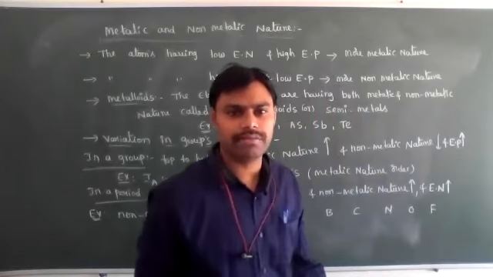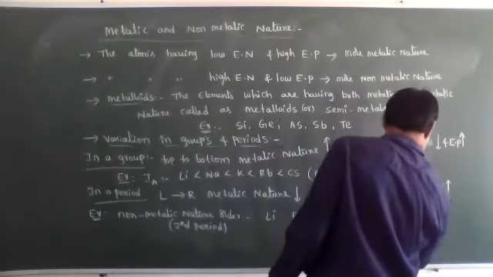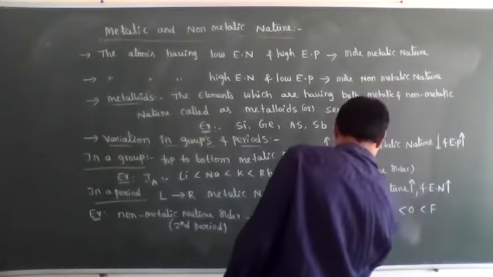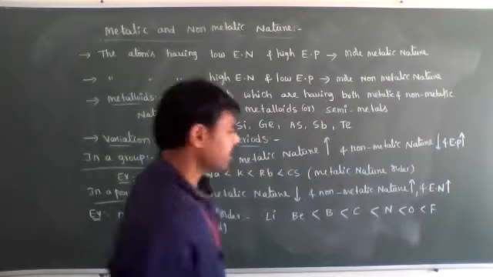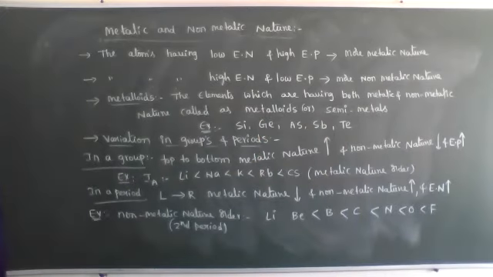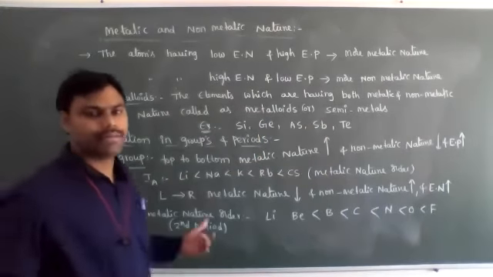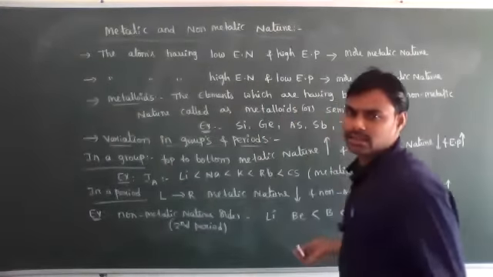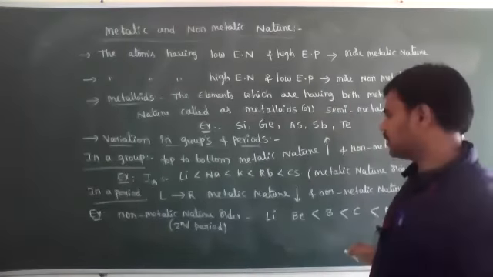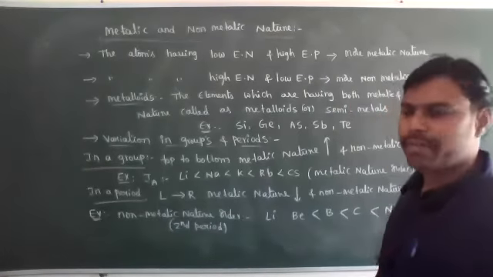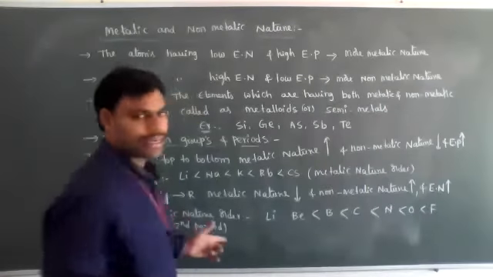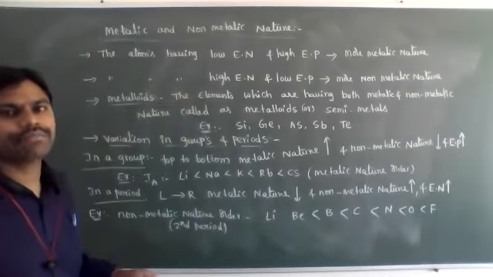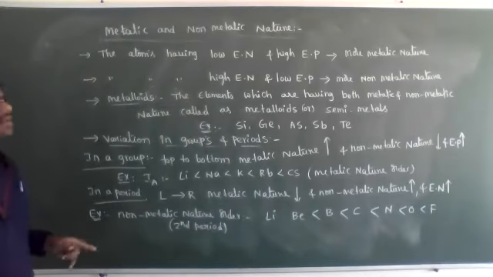That's why it has more non-metallic character. Okay, non-metallic character in a period left to right increasing, and metallic character decreases, obviously reverse. So this is about a variation of metallic nature and non-metallic nature in groups and periods.